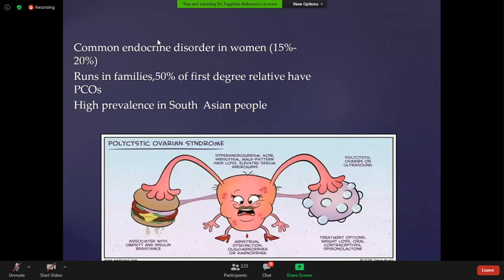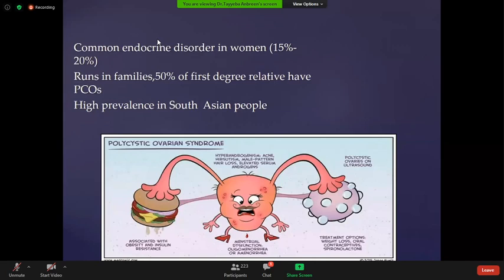There is a high prevalence in South Asian people because of the sedentary lifestyle, obesity, and dietary habits, and patients are more prone to hyperlipidemia. All of these are risk factors for South Asian people to develop PCOS. This diagram is showing how polycystic ovarian syndrome occurs.